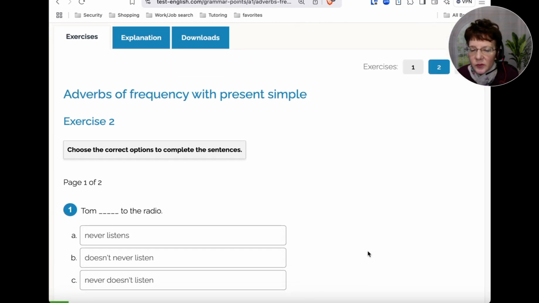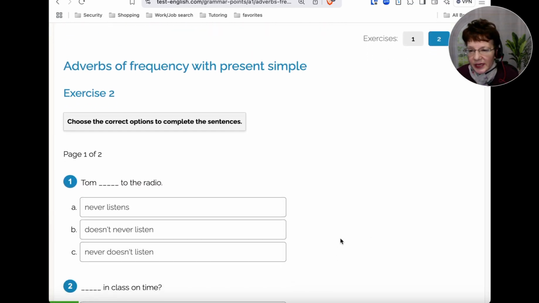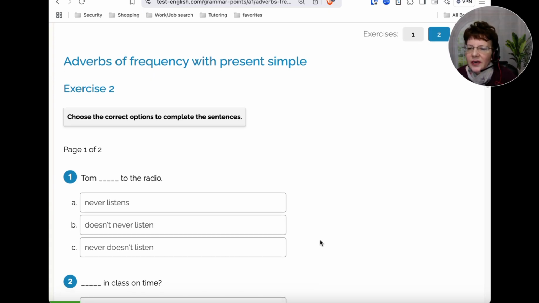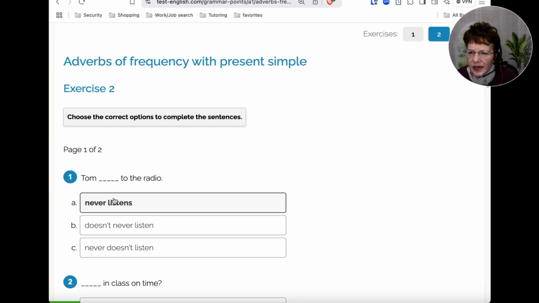So multiple choice here, we'll fill in these blanks. So we have Tom to the radio. So we have never listens, doesn't never listen, or never doesn't listen. Obviously, the only one that looks correct is option A, never listens to the radio.